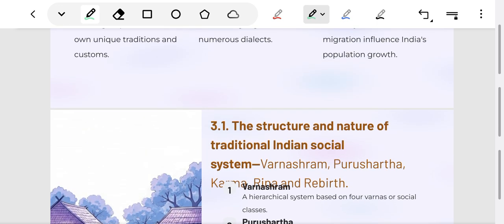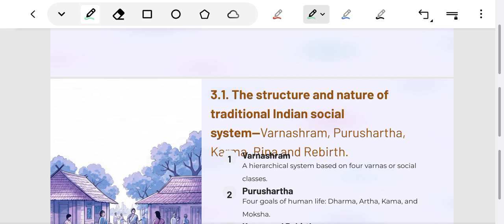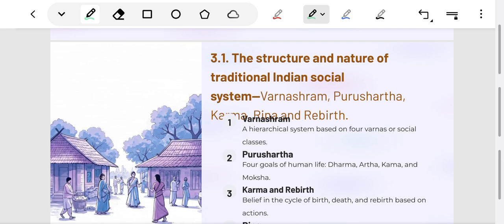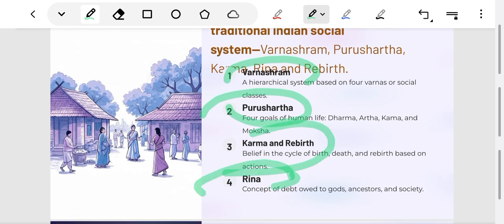Chapter 3.1 is the structure and nature of traditional Indian society, the social system. We will study various traditional systems in India like the Varnashram system, Purushartha, Karma and Rebirth, Rina, and many more in this chapter.